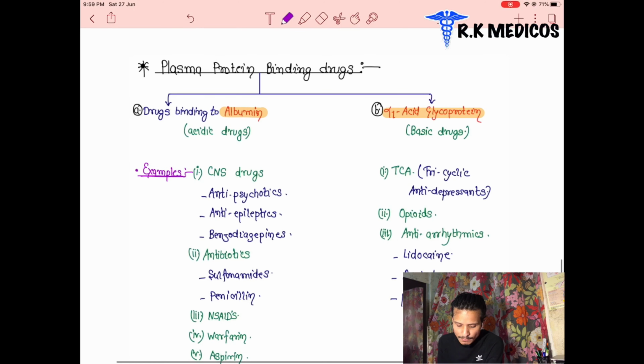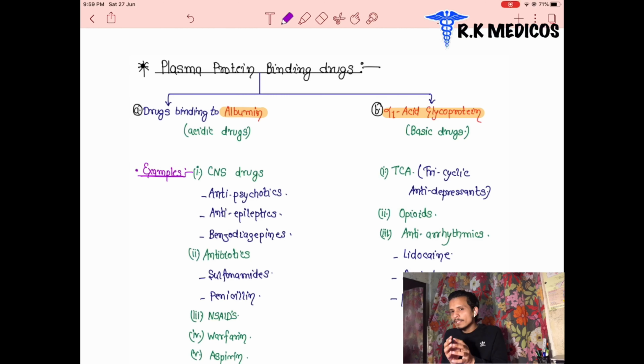Next point is the plasma protein binding drugs. What is plasma protein binding? Just now we discussed that plasma protein binding is inversely proportional to the volume of distribution. Plasma protein binding drugs means the drugs which bind to the plasma proteins present in the blood vessels.